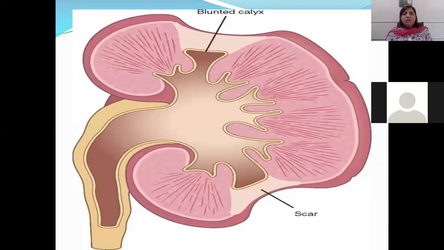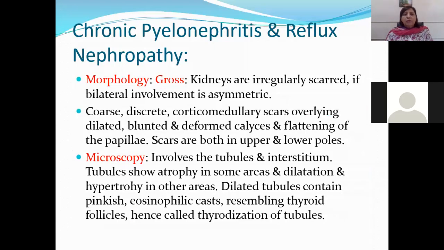Okay. This is the diagram of the cut section of the kidney. You can see the dilated calyces and you can see scarring of the kidney because of the fibrosis, which is because of chronic pyelonephritis. This is the diagrammatic representation.